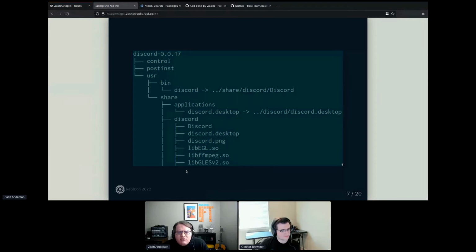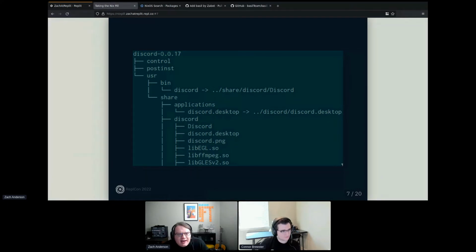And when you install Discord, your package manager takes that packaged set of files and extracts them onto your machine. It dumps them all into the same place as all of the other files from other packages. That's not entirely how it works, but at a high level, that's how it works. You've got this big bucket of files from all of your packages, and you install a package by dumping files in there, and your package manager will keep track of which files belong to which packages and deal with installing new packages or removing old packages.